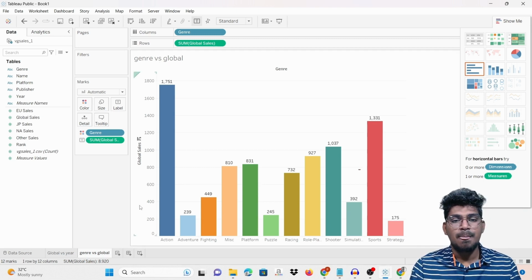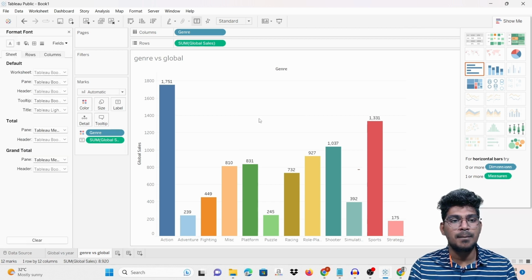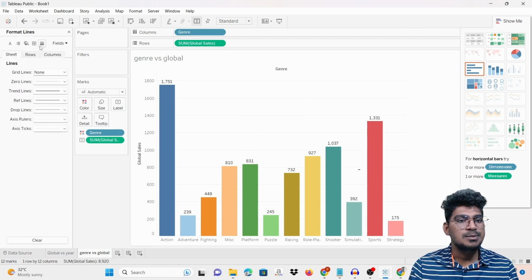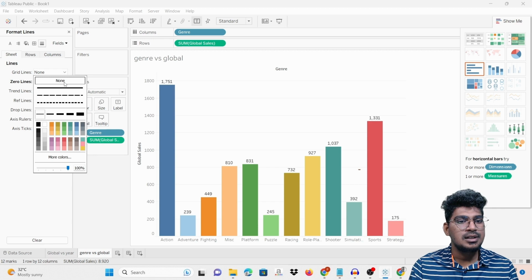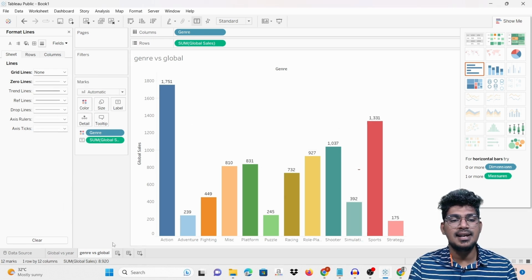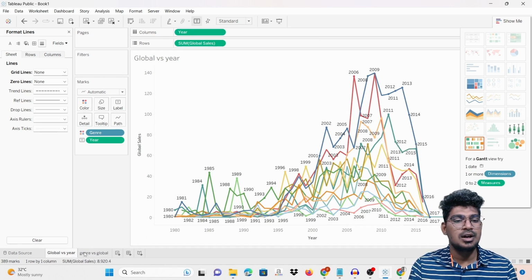So now you can see, the one thing you want to remove is this particular grid line. Just go to that format. Also these particular things are all null, none, and here is also null. That is going to be removed, so there is no grid line. Because of that, these lines are also removed.